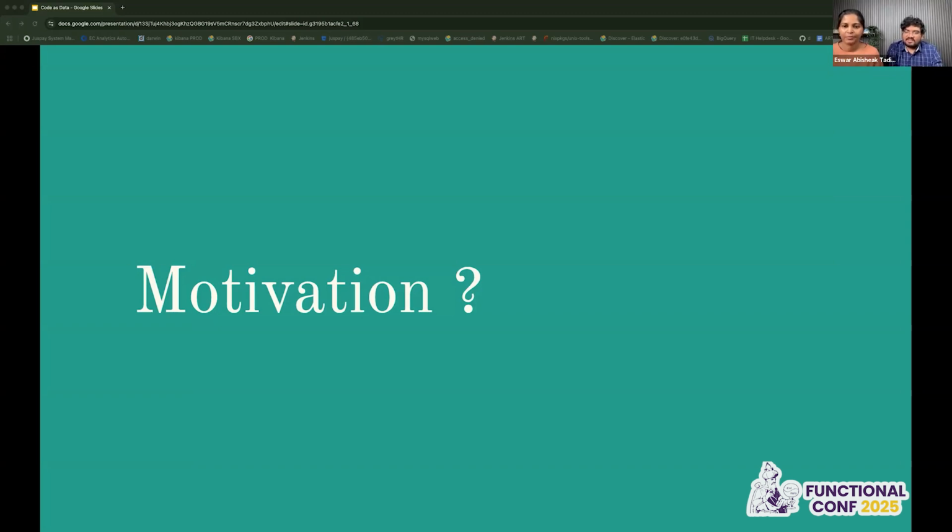Then Chaitanya and I started going into Haskell's real ecosystem. We wondered what exactly we can do with Haskell, and what boundaries we can push. After we migrated, we also had a lot of refactorings. For example, we built our own frameworks inside, and we have multiple repositories. We want them to be adaptable and consider a GHC upgrade or any library upgrade, so we wanted to do those refactorings.